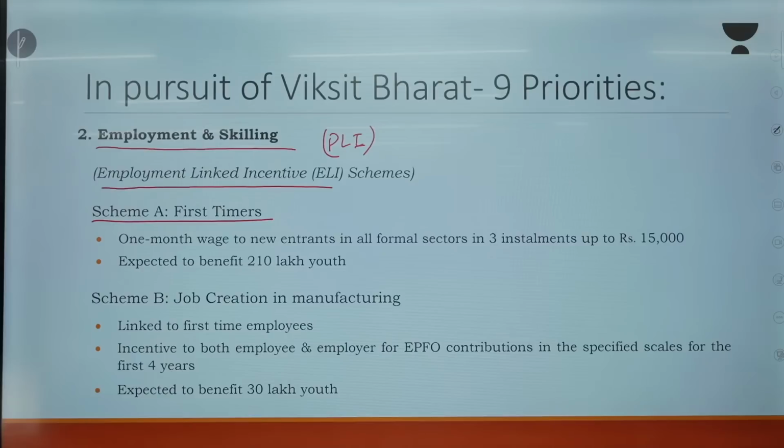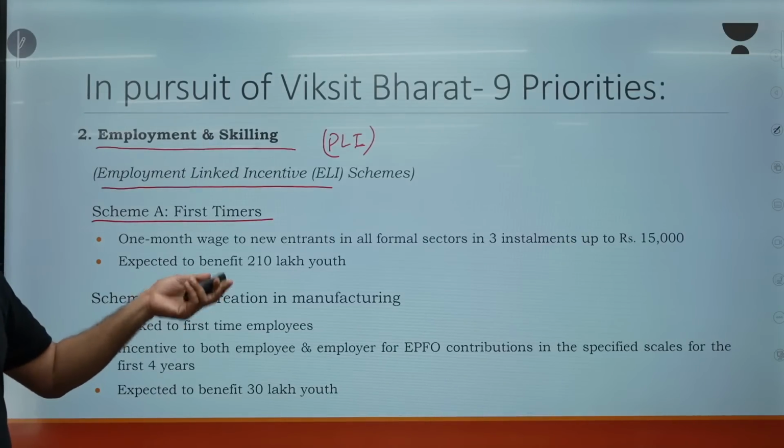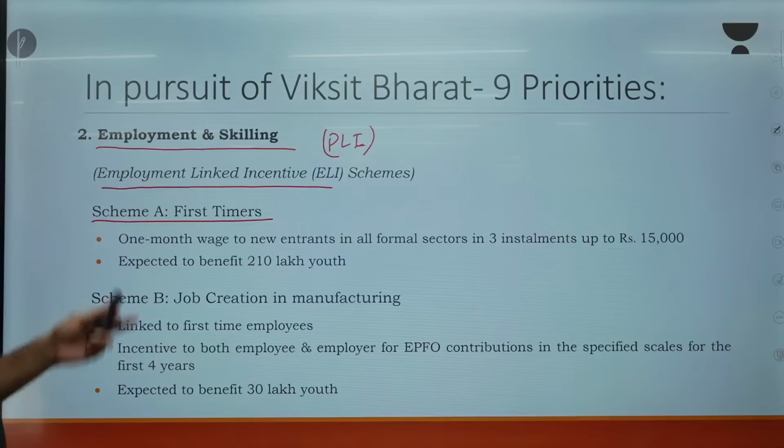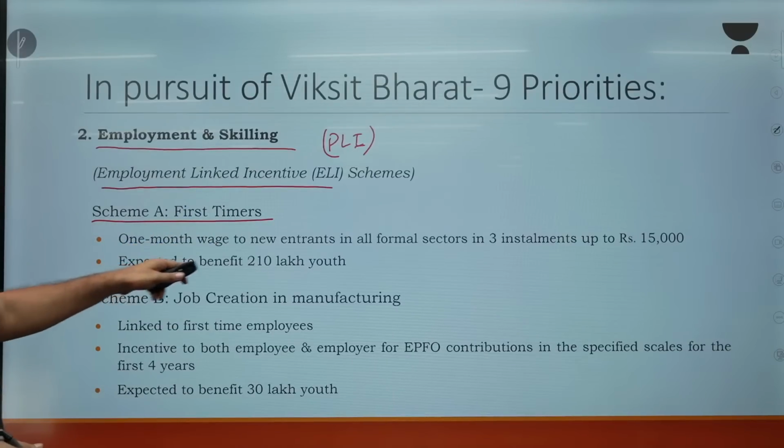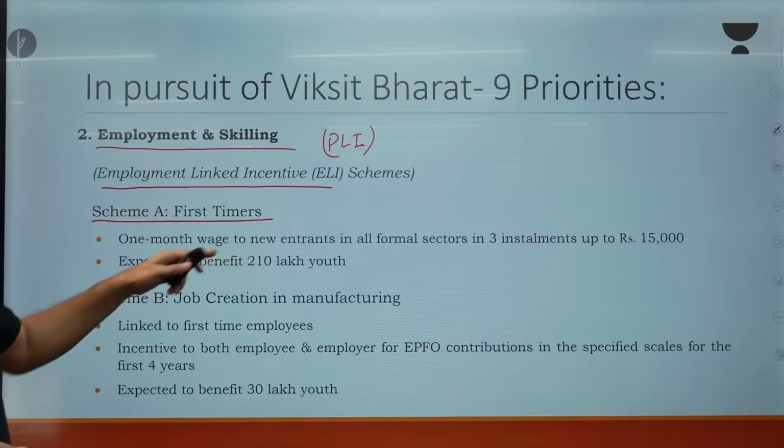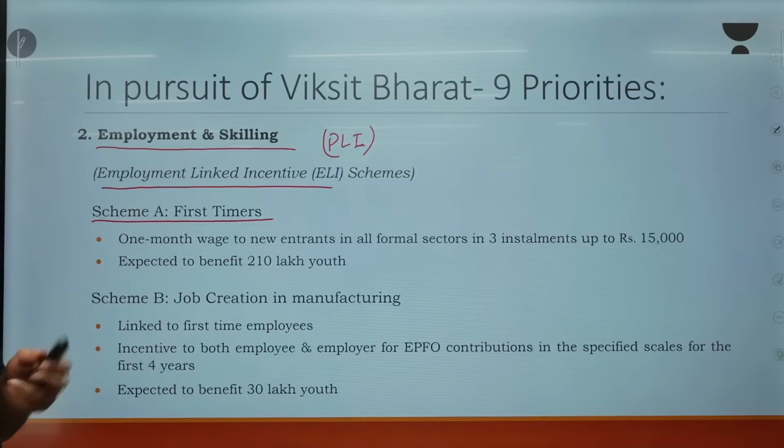So if the private sector hires any person, the government will incentivize this by giving 15,000 rupees in 3 different installments. And the government is going to give this for 2.1 crore youths. Now a lot of companies, a lot of MSMEs may hire more labor, because their labor cost is going to come down through this scheme.